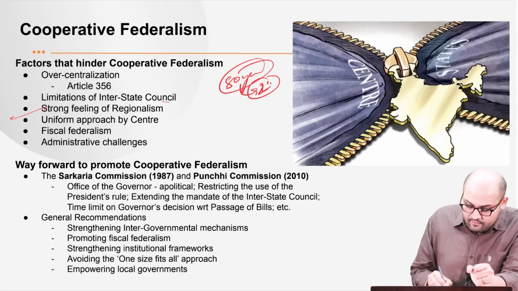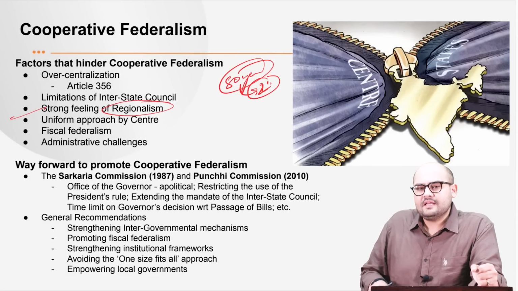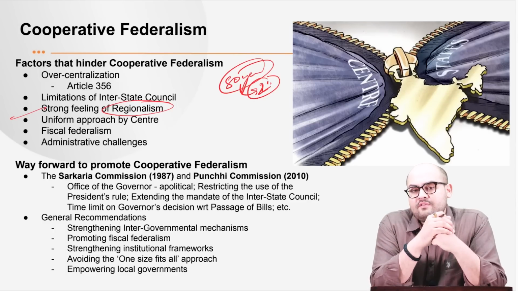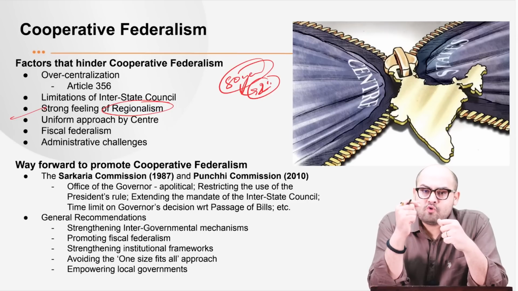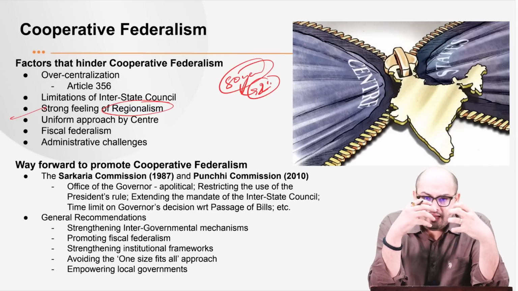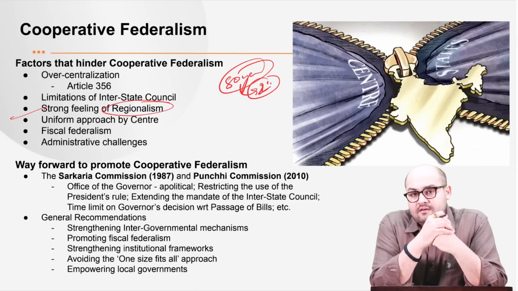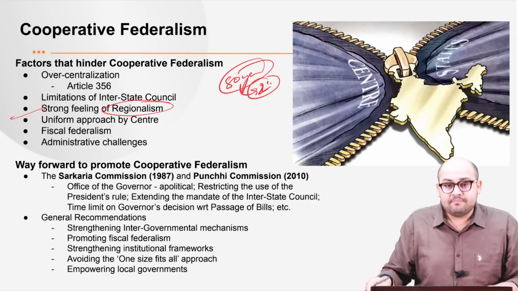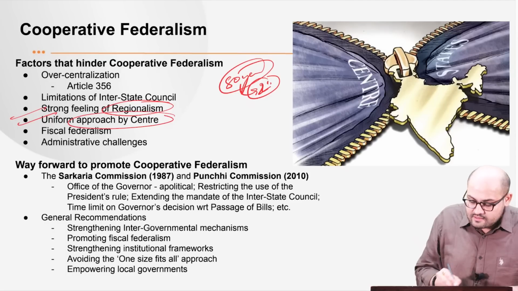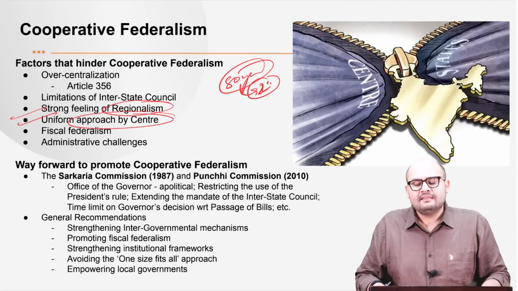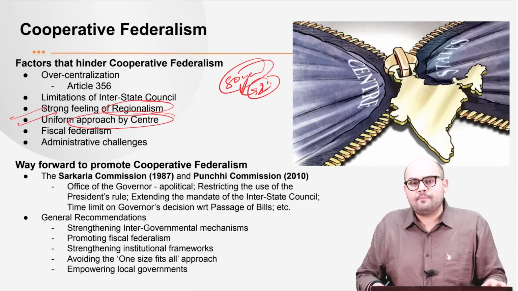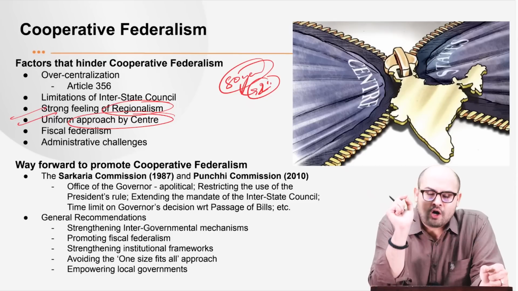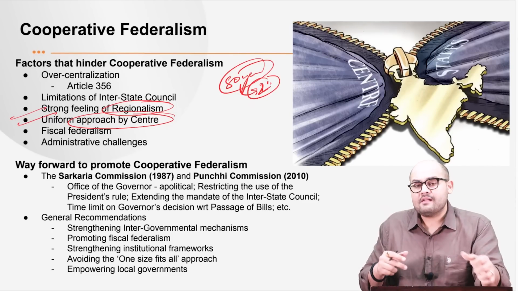Next, there is a strong feeling of regionalism. What we see is that there has been a growing tendency of strong regional feelings in different parts of the country. Now, this feeling weakens the scope of cooperation among different states and the interaction of that particular state with the center, right? It also leads to fissiparous tendencies, secessionist tendencies, right? So you must keep that in mind. Then we have a uniform approach by the center. What has often been seen is a one-size-fits-all approach when it comes to the policies of the center. The needs and aspirations of the states are not taken into consideration, right? So that obviously has a negative influence.